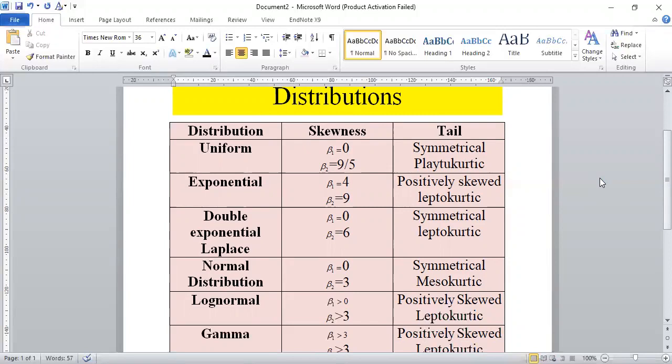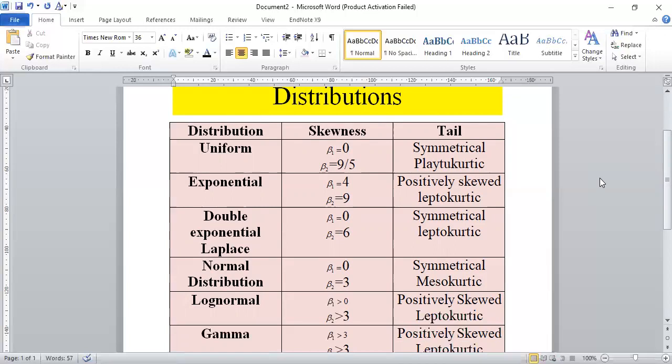You should have an idea about that. What is the meaning of beta 1 equal to 0? What is the meaning of beta 1 equal to 3, beta 1 less than 3, or beta 1 greater than 3, or beta 2 greater than 3, or beta 2 less than 3? You must have an idea about this, and this concept is clearly explained in the book of Sher Muhammad Chaudhry, Introductory Statistics, in chapter 3, Skewness and Kurtosis.